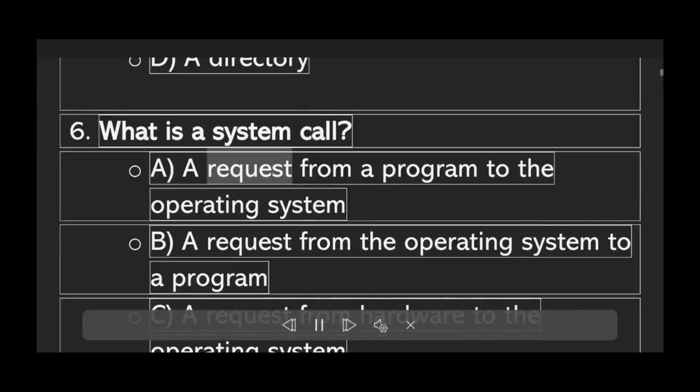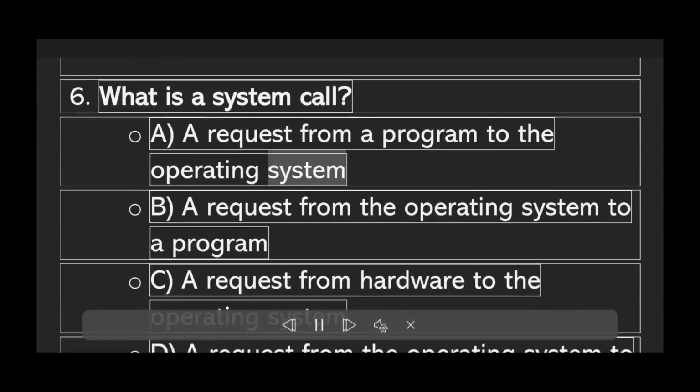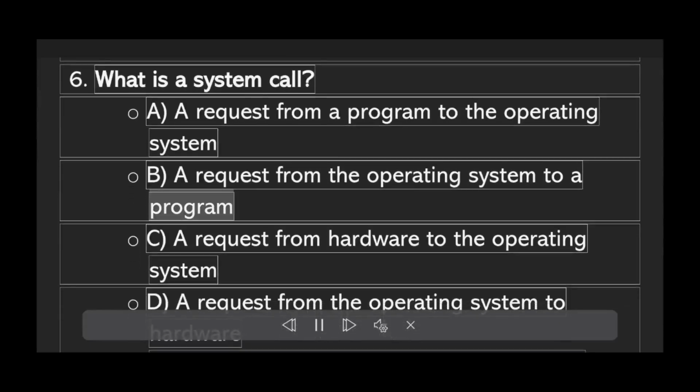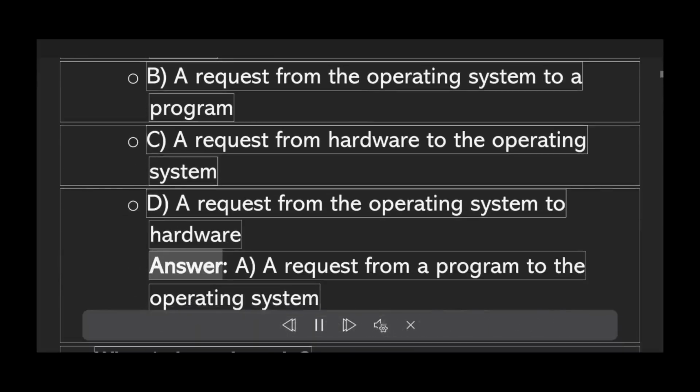A. A request from a program to the operating system. B. A request from the operating system to a program. C. A request from hardware to the operating system. D. A request from the operating system to hardware. Answer A. A request from a program to the operating system.